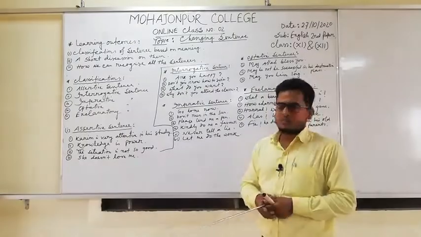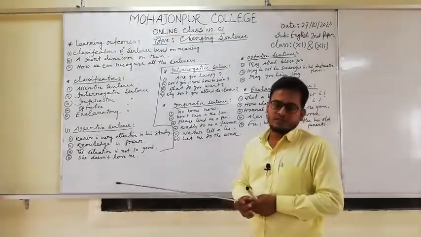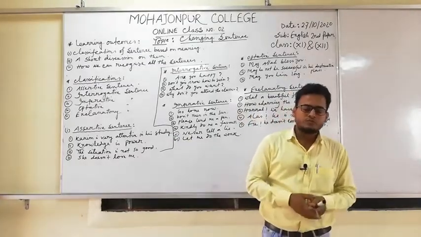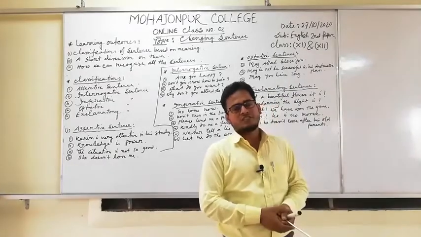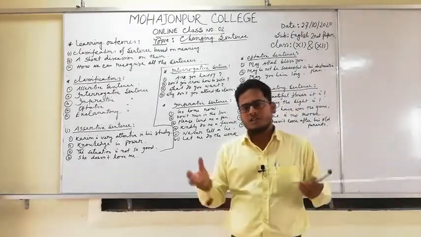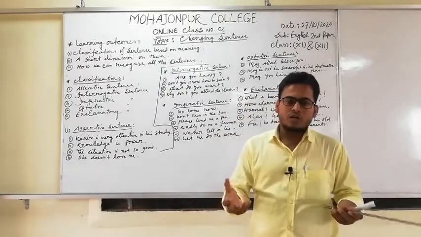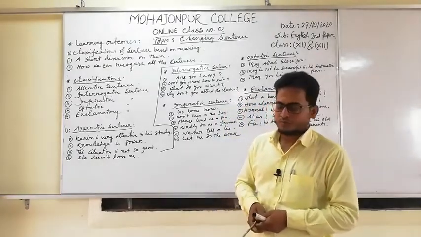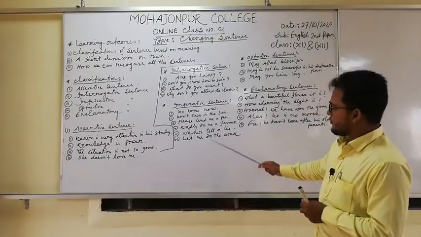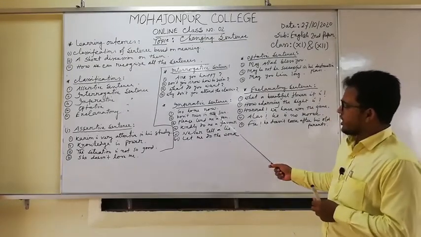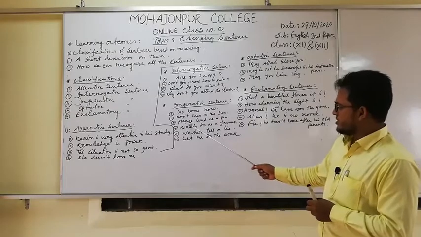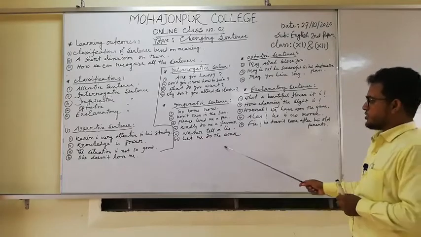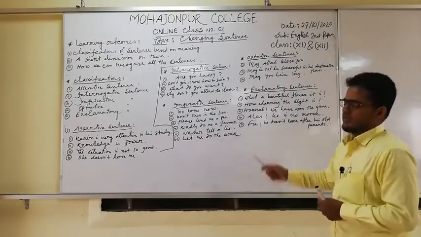Now, my dear students, the third one is imperative sentence. What is imperative sentence? You know, an imperative sentence is a sentence that expresses a command or an entreaty, an order or an advice or a request, that is called imperative sentence. Now, look at these examples, my dear students. Go home now, don't run in the sun, please lend me a pen, kindly do me a favor, never tell a lie, let me do the work. These sentences are called imperative sentences.